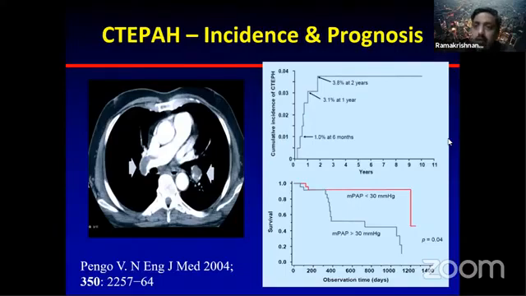pulmonary embolism. What is important to understand and differentiate is, for example, if a patient comes to you with thrombotic events in the pulmonary artery and you have done a CT, the surgical management is totally different. In one case, you are going to do an embolectomy if it is an acute event, and in the other case, you are going to do an endarterectomy, which is a bigger surgery. These are two different things. Nowadays, with imaging, we can try to differentiate, but often this distinction may not be very easy and clear.